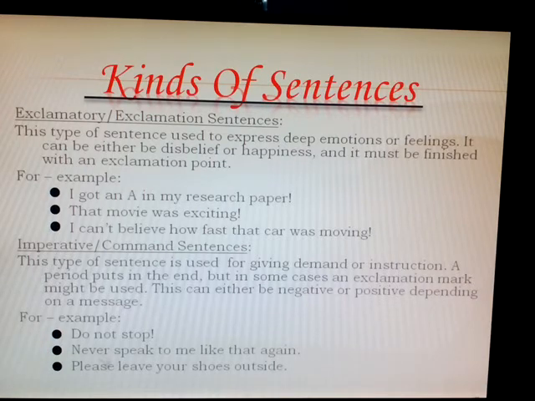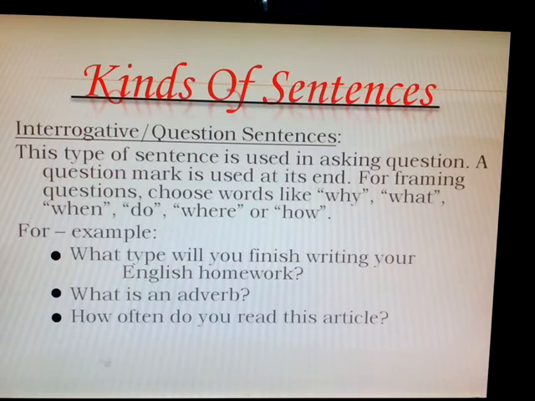For example, do not stop, and further we can say keep on walking. Never speak to me like that again. Teacher always says, to your father and your mother, never speak to me like that again. Please leave your shoes outside. It is a request. You can call it an instruction also. When you enter my drawing room, please leave your shoes outside.